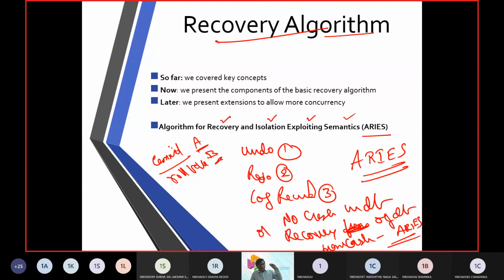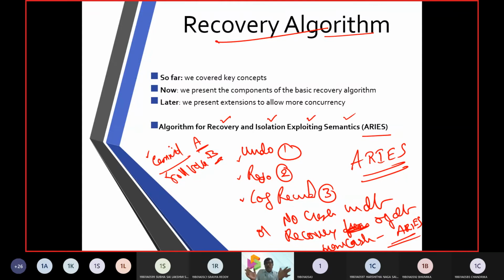So there was some bug in the database. The database has been lost, the database has crashed. Now you need to recover the database. How? It is with buzzwords called commit, rollback, undo, redo, and log record.